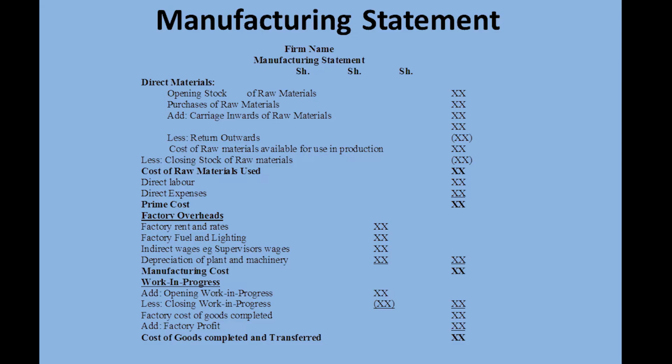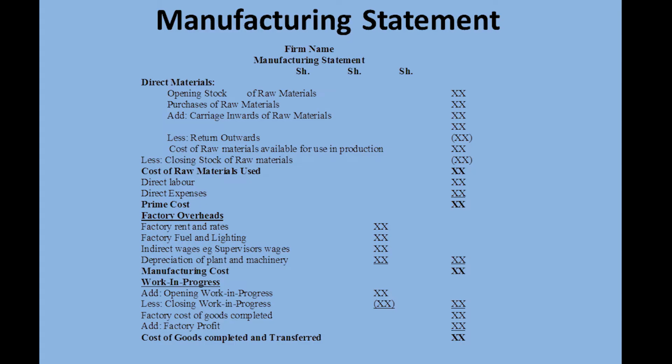So all that is going to give us direct material costs, after which we are going to add the direct labor and the direct expenses. We get prime costs, and we add the factory overhead. That is all the indirect costs, as we have mentioned earlier, from which we get the manufacturing cost. Finally, we add opening work in progress and deduct closing work in progress to get the cost of completed goods.